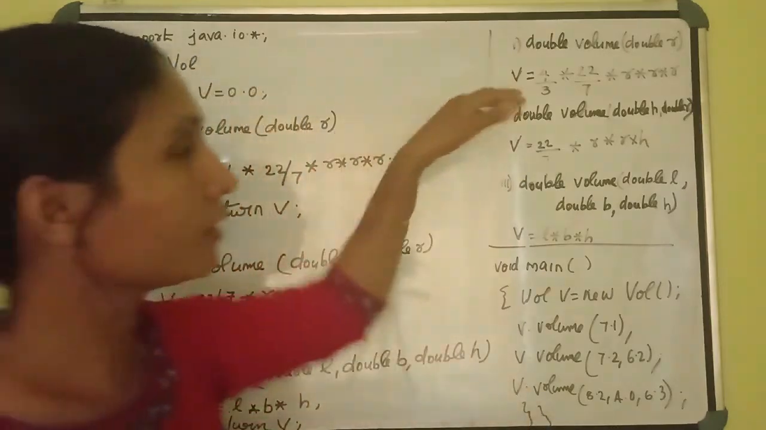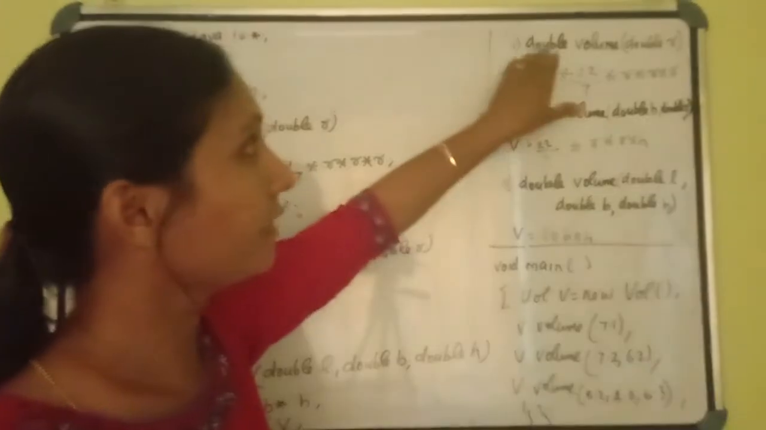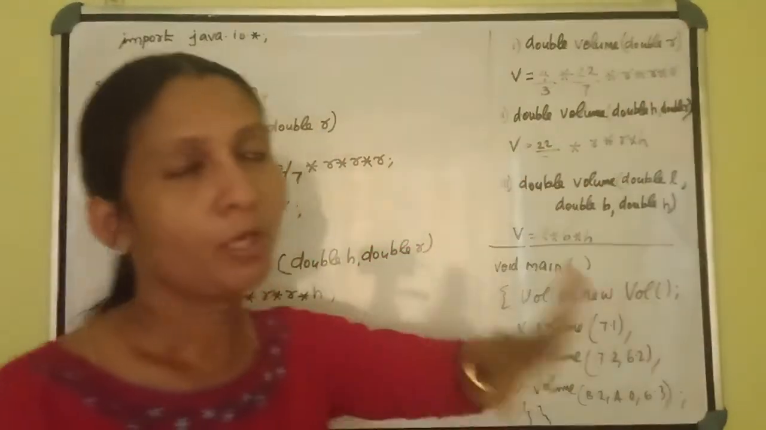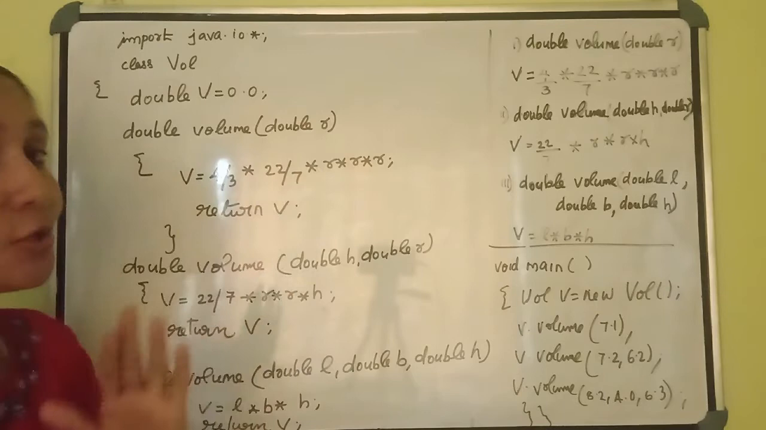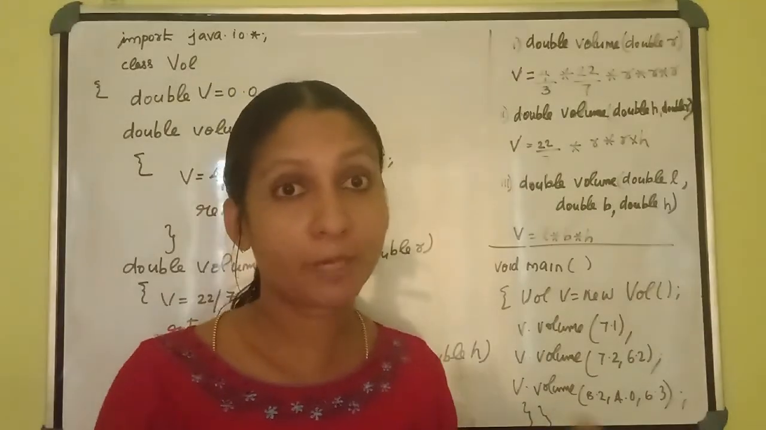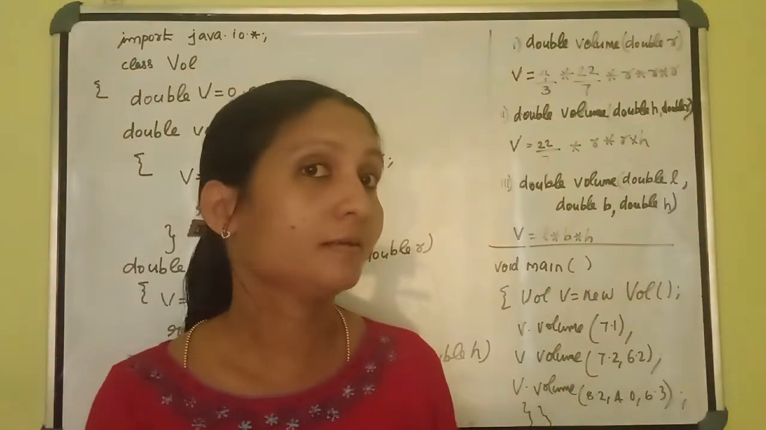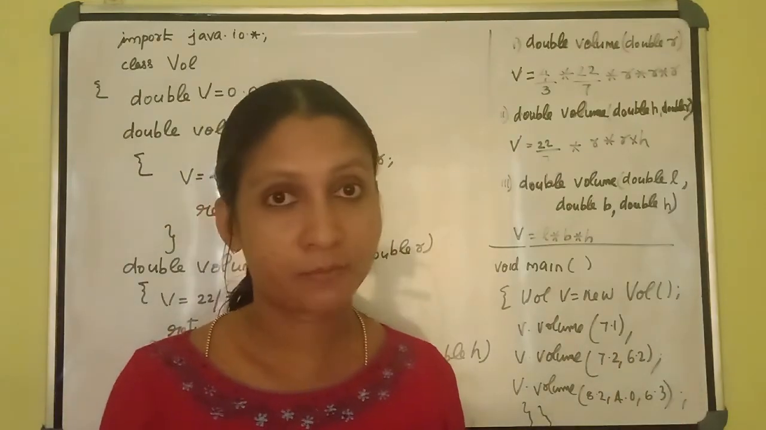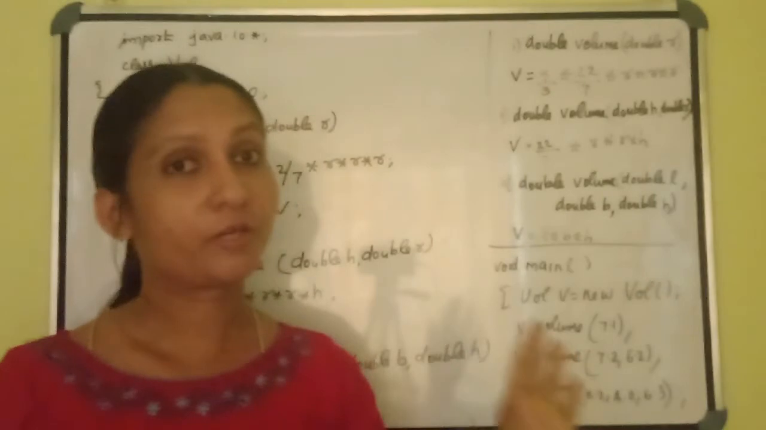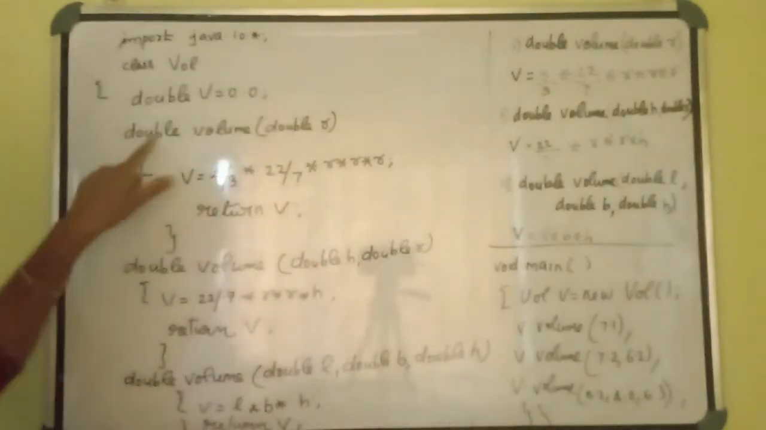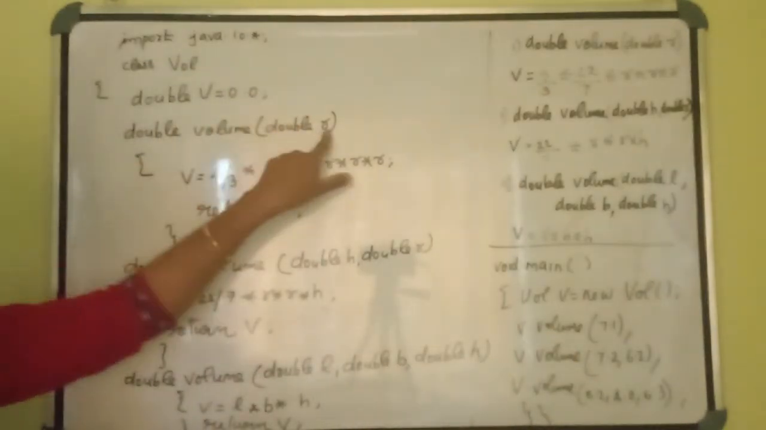Next step, we have to find out which one is the first function. Here we know double volume, double R. You have to write the same function header here also. Don't make any change in that function name, because if you make any change, you won't get the marks for the public examination and for the competitive examination. You have to use the same function prototype there. Then I will write double volume with double R.